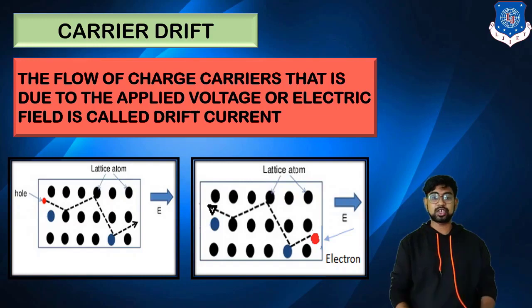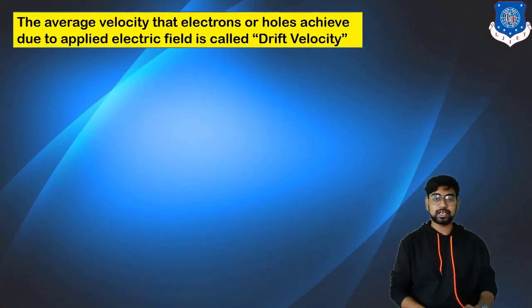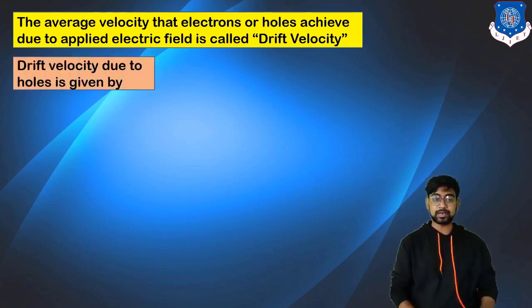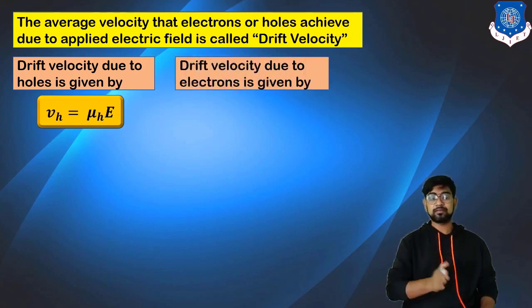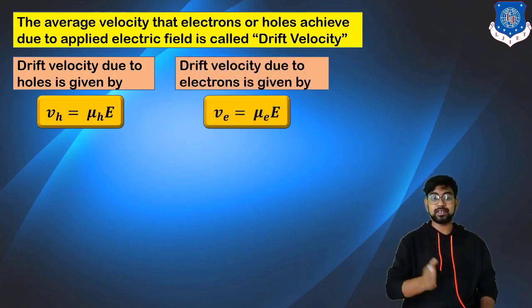Okay, so this was carrier drift. From this we have a few takeaway points. The average velocity of electrons and holes achieved due to the applied electric field is termed the drift velocity. The drift velocity due to holes can be given as V_h equals mu_h E. E is the electric field, mu_h is the mobility of the hole. Similarly, the drift velocity due to electrons is given as V_e equals mu_e E, where mu_e is the mobility of electrons.